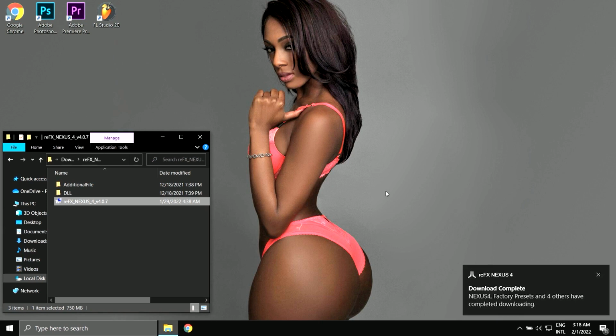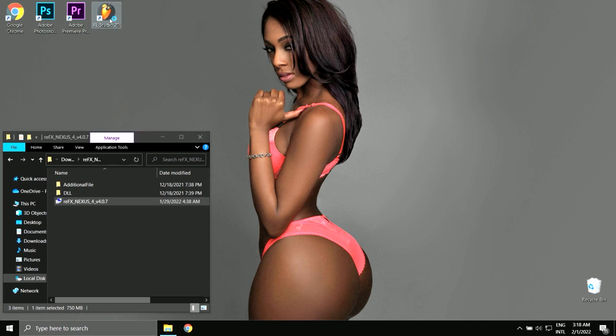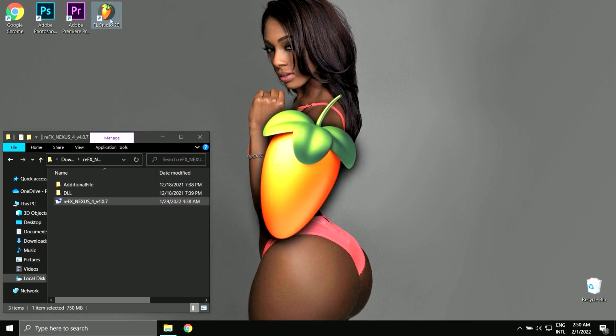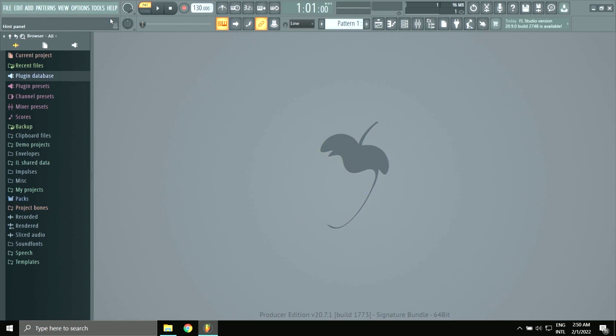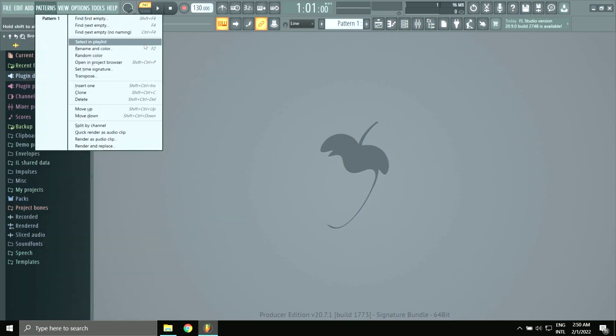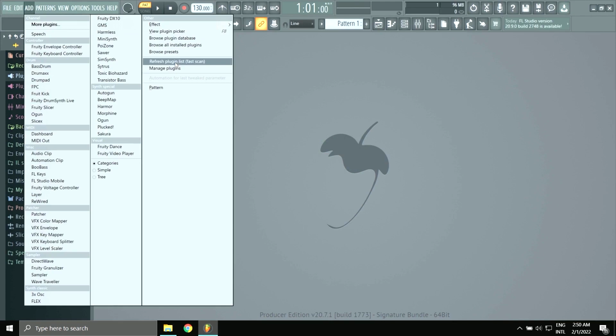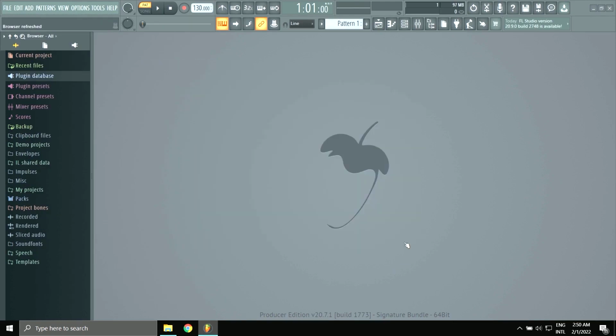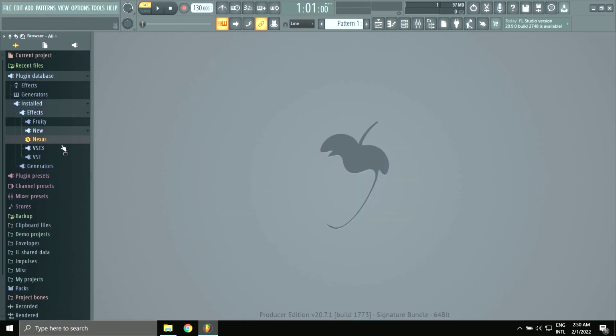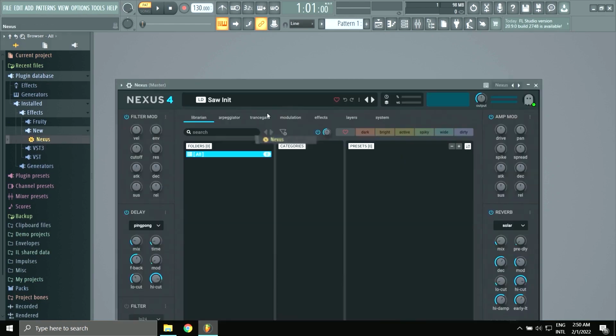I'll demonstrate how the plugin works in FL Studio software. Launch the software. Refresh the list of plugins. Now, NEXUS 4 appears in the list of plugins. I will now give you a demonstration.